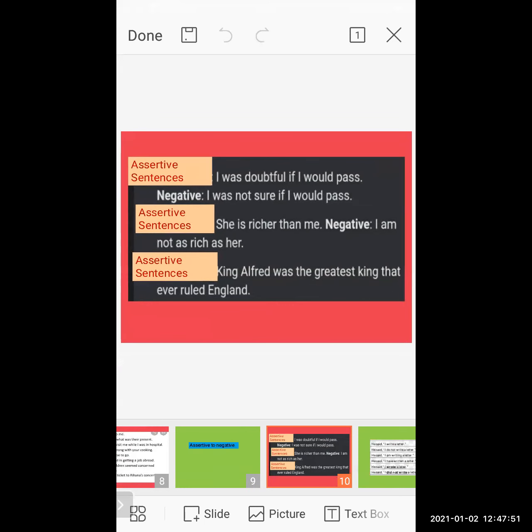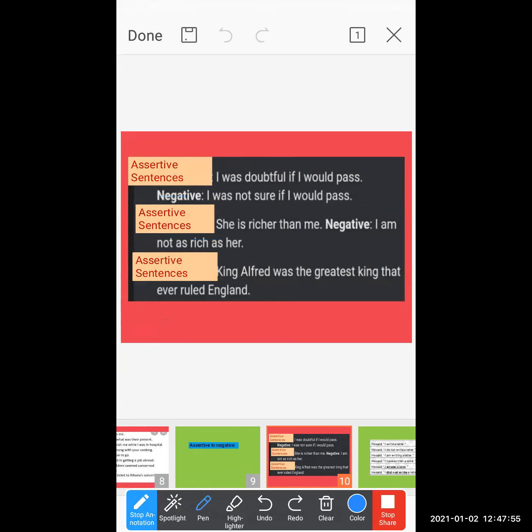Here is an assertive sentence. First is, "I was doubtful if I would pass." This is an assertive sentence.